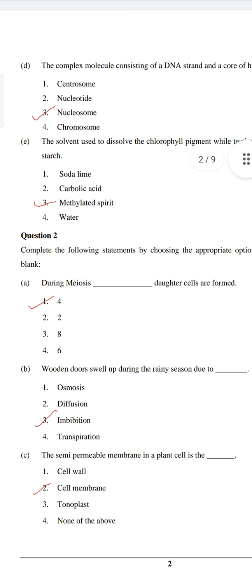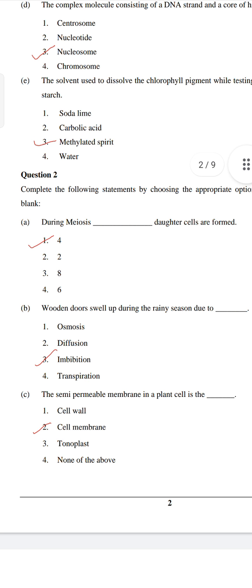B. Wooden doors swell up during the rainy season due to imbibition. Osmosis is movement of water molecules from higher to lower concentration through a semi-permeable membrane. Diffusion is movement of molecules from higher to lower when they are in direct contact. Imbibition means surface water gets in through surface attraction, so they will attract to the door. And in the rainy season the moisture in the air is more.